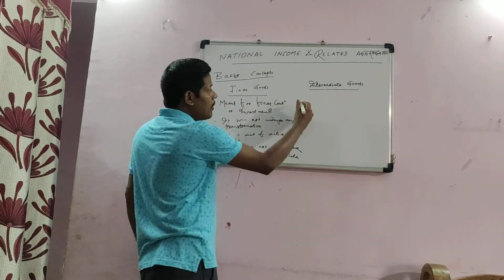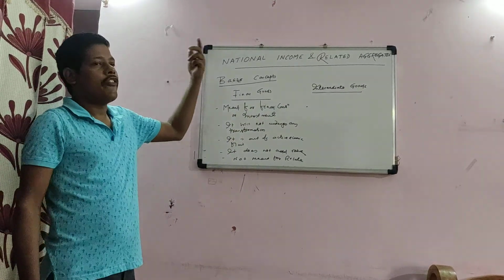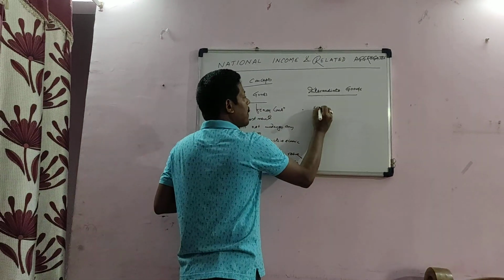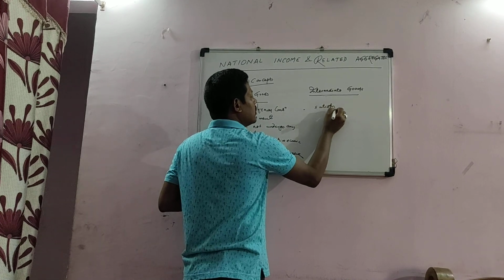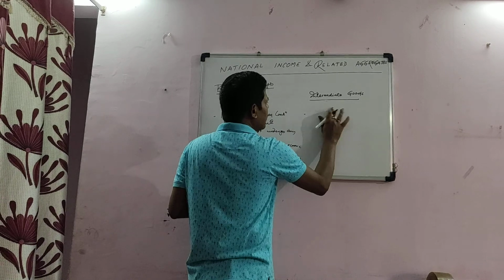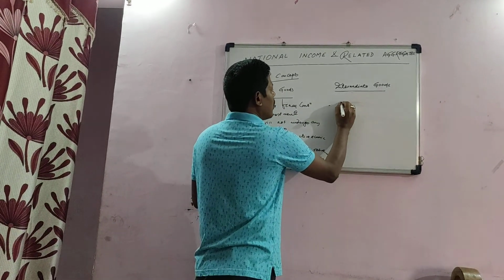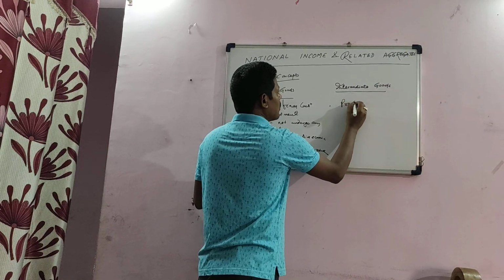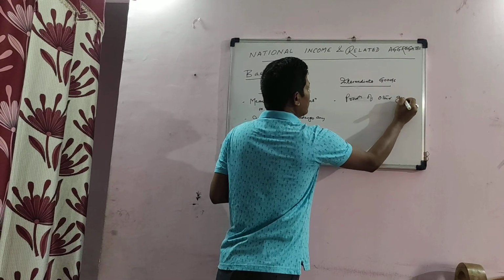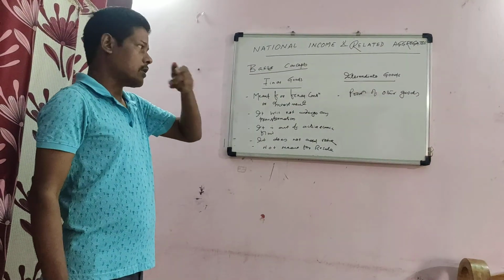Then final goods are in the hands of the final consumers. They are meant to satisfy human wants. Intermediate goods, or you can say, are meant for production purposes of other goods. Intermediate goods are meant to produce other goods.